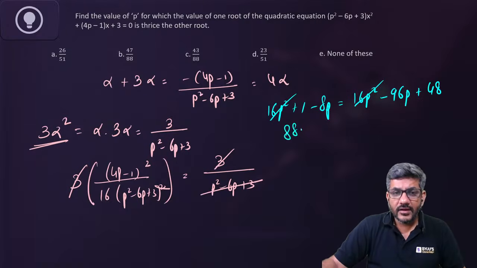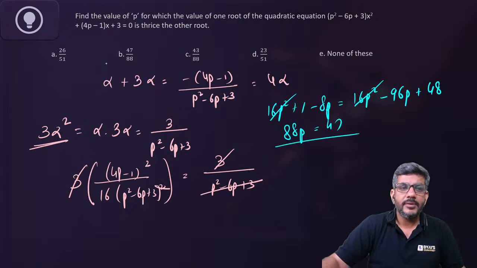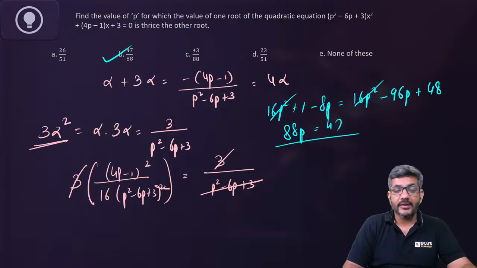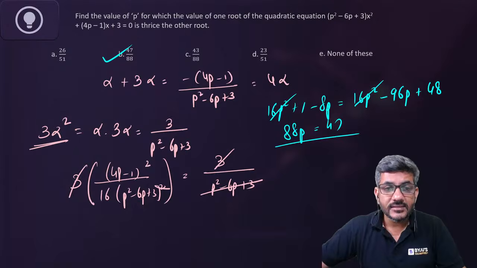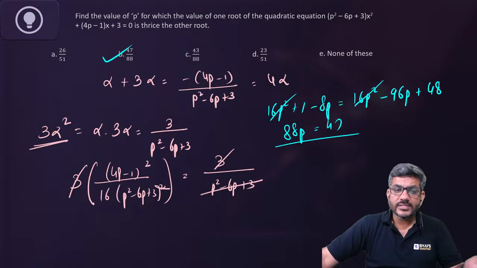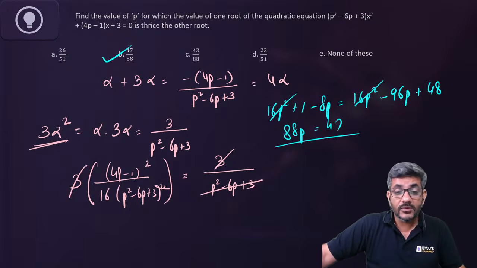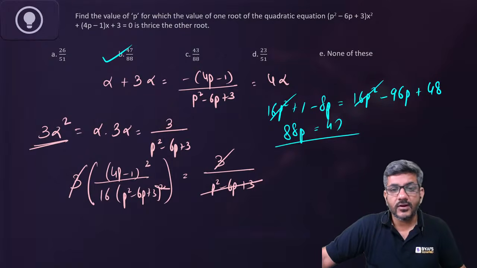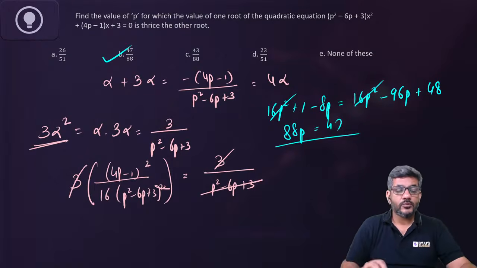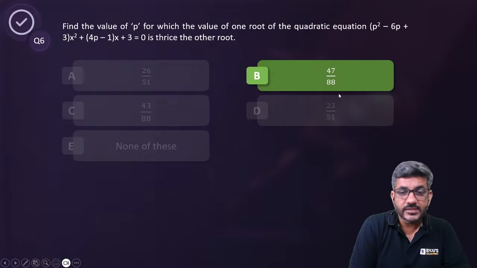So now I have 88p is equal to 47. So p is 47 divided by 88. B option is the right answer. As I said, a little lengthy question, therefore I did not discuss it, but still Ridho has answered correctly. Very good, Ridho. Very good. So the correct answer for this question was 47 divided by 88. That was question number 6 for all of you.